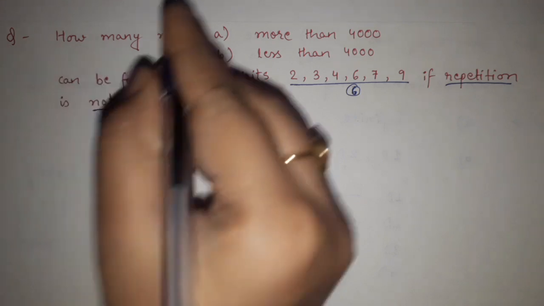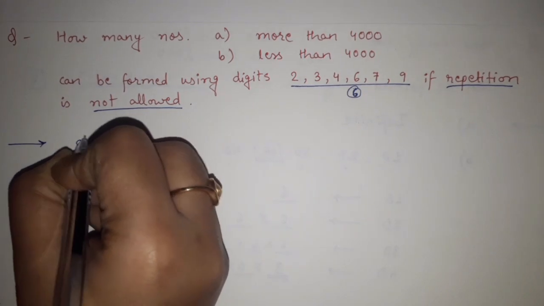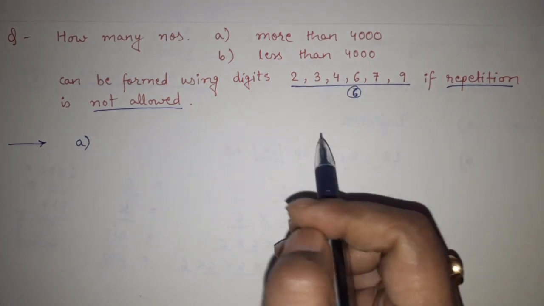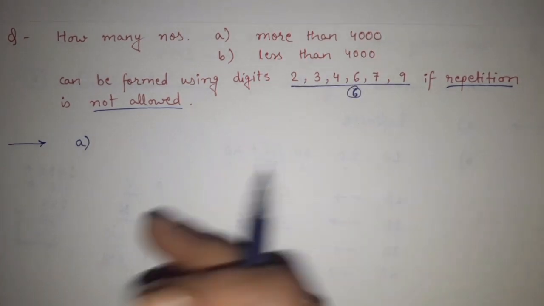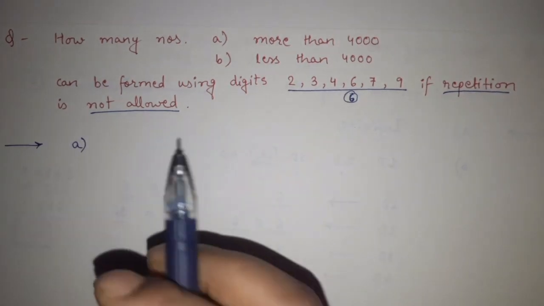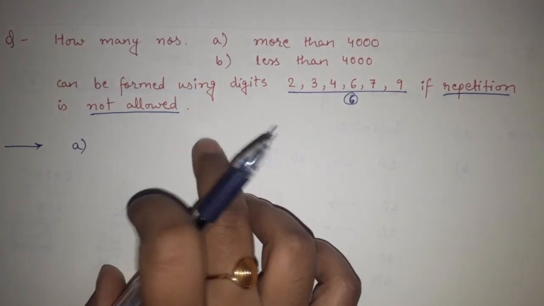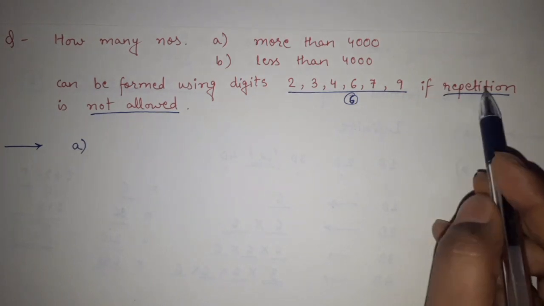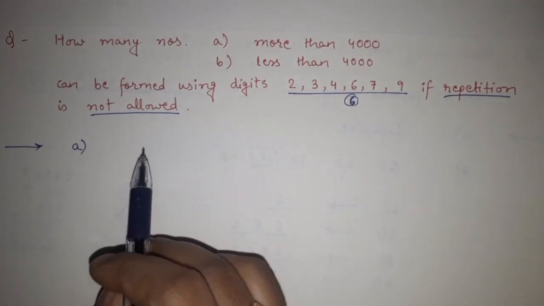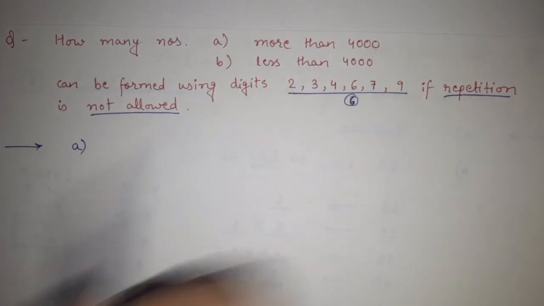In the very first question, what is asked? How many numbers more than 4000? In the previous question, what did we write? Infinite, because it was more than 5000. In that question, they were asking more than 5000 and we wrote infinite. You can pause the video and check that question. We wrote infinite. Why? Because no conditions were given. But in this case, we cannot write infinite here, because the condition given is that repetition is not allowed. So here we have to calculate how many numbers more than 4,000 are possible.